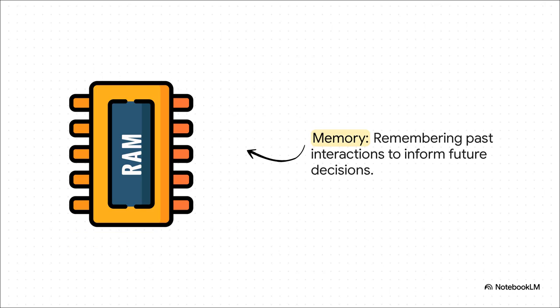They also have memory. And again, we're not just talking about remembering the last thing you said. This is a real, persistent memory. It keeps track of what worked and what failed on past tasks, so it can learn from its own experience and get smarter over time. It's not starting from scratch every single time.